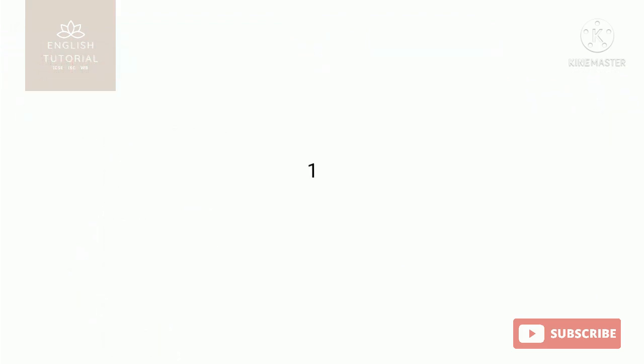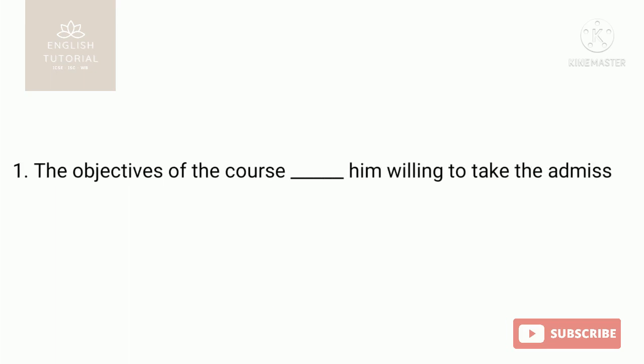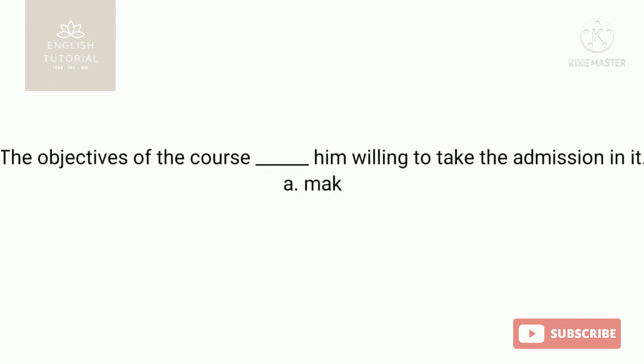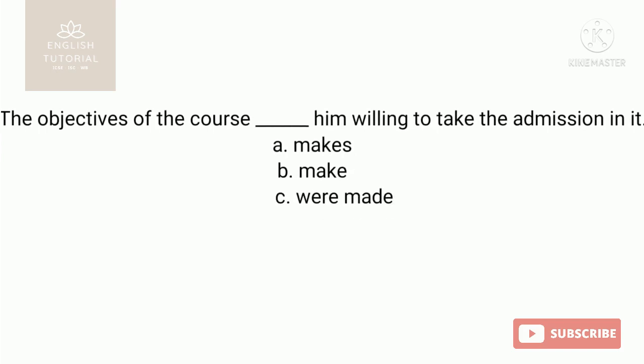Okay? Here, the first question given: the objectives of the course, then blank, him willing to take the admission in it. And the options given: A makes, B make, C were made and D had been made. Among these 4 you need to choose the correct one.